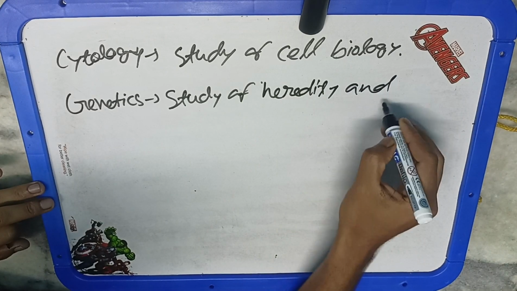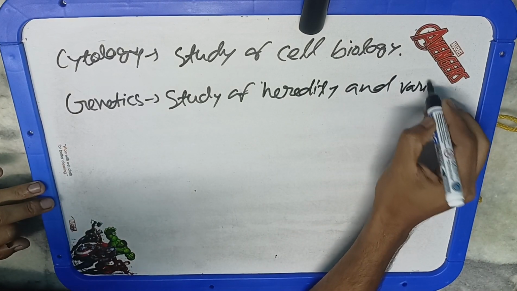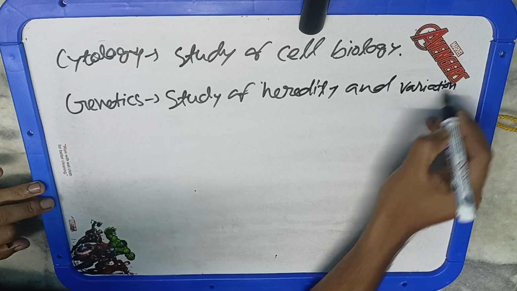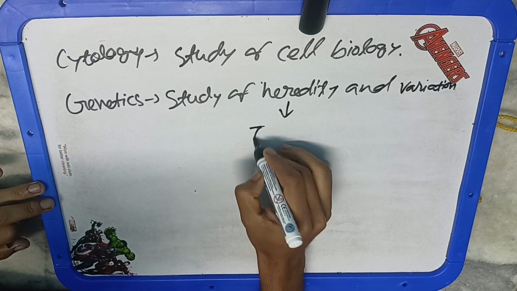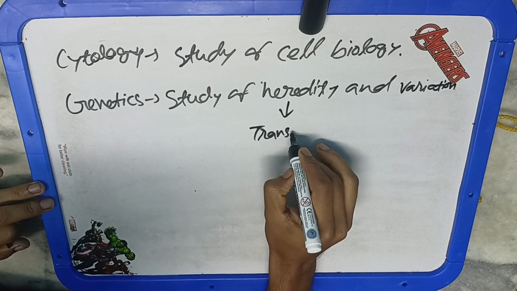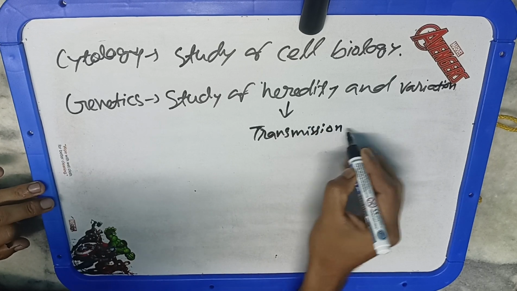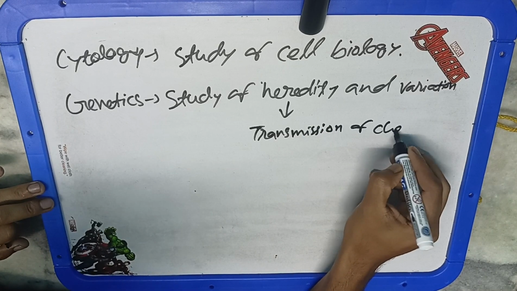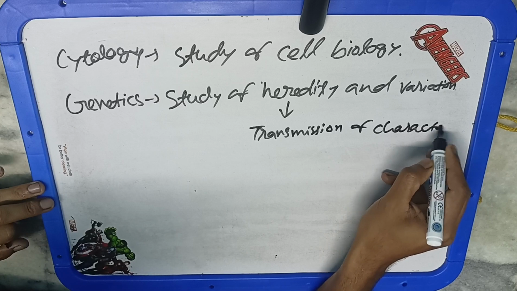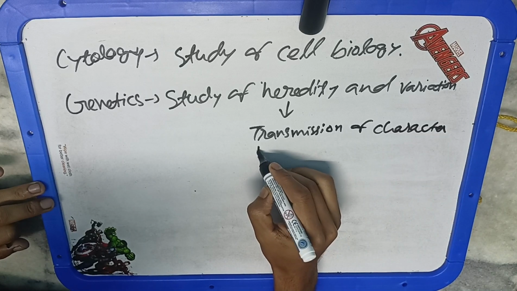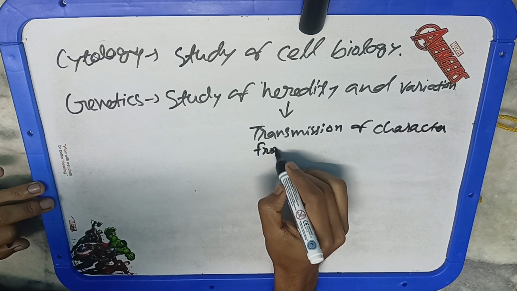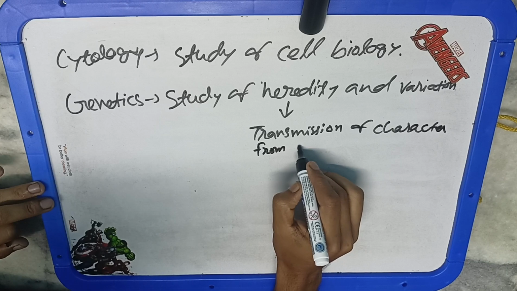So the characters transferred from one generation to the next are known as heredity. And while the characters are transferred, there is some variation. Those variations and their causes are studied inside genetics. The word genetics was derived from a Greek root which means to become or to grow. It was coined by Bateson in 1906.